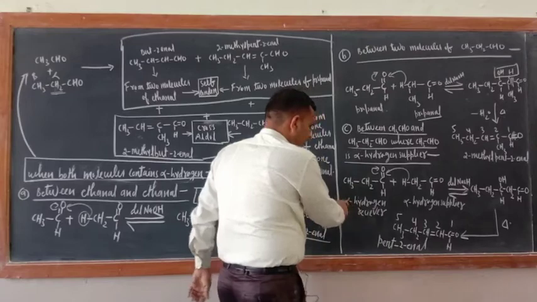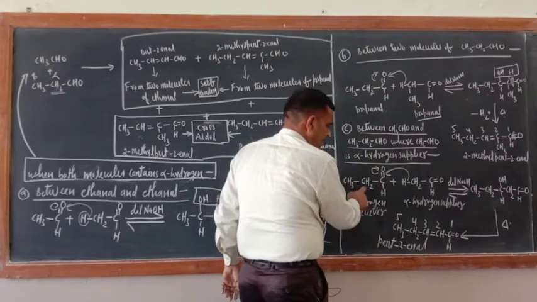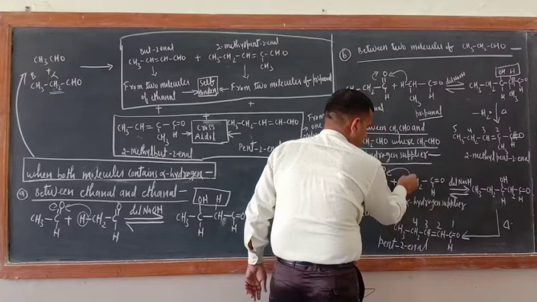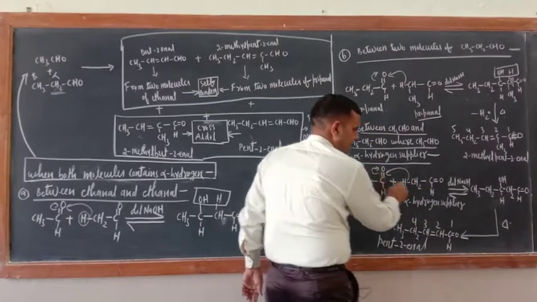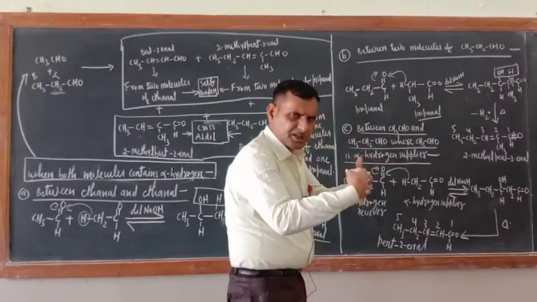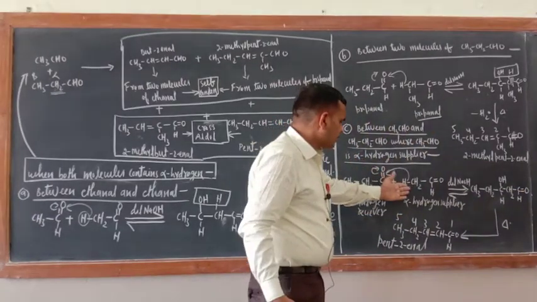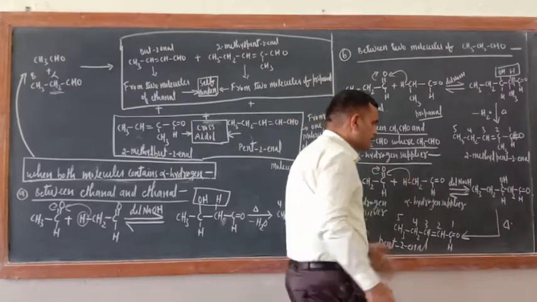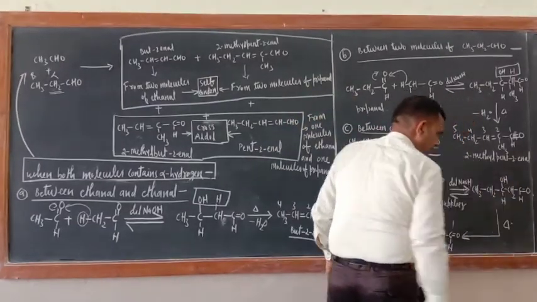So just see, this is the alpha hydrogen receiver, which one? Propanol. And ethanol is the alpha hydrogen supplier. Just see, this alpha hydrogen has come here. So what product will you have? You will have nothing, this is addition type only. Just supply this hydrogen to the carbonyl oxygen. So now you will have this product.